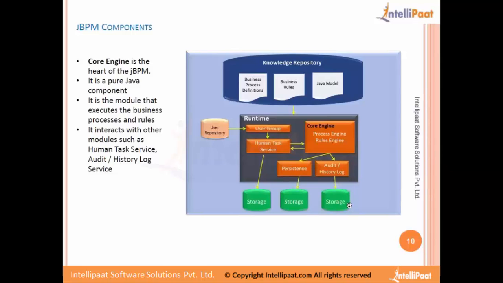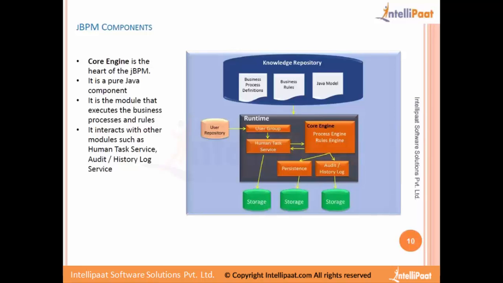Audit or history log is nothing but whatever has happened in the process engine. We have the audit history, so we would be able to derive metrics around it and draw some charts around it. That's human readable data that we have in the database.